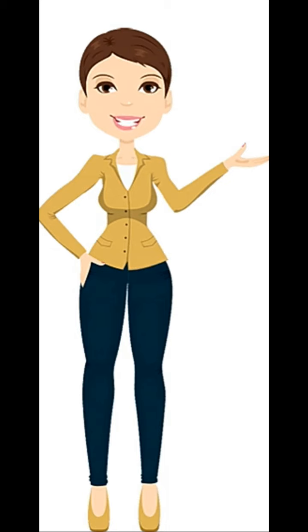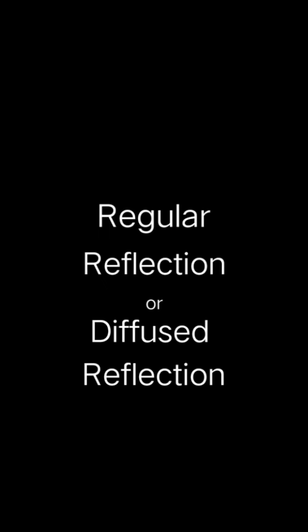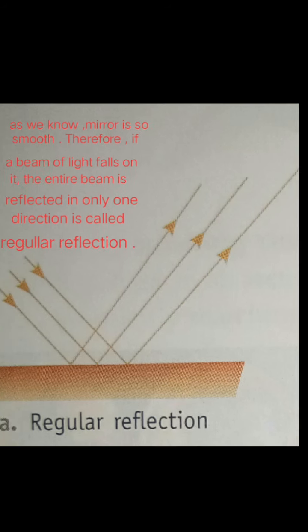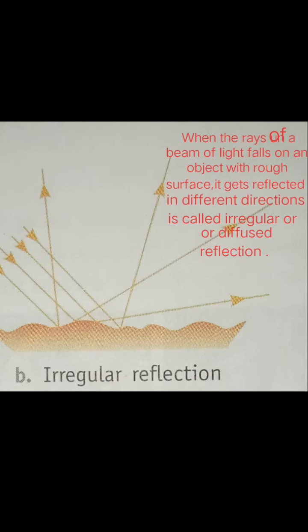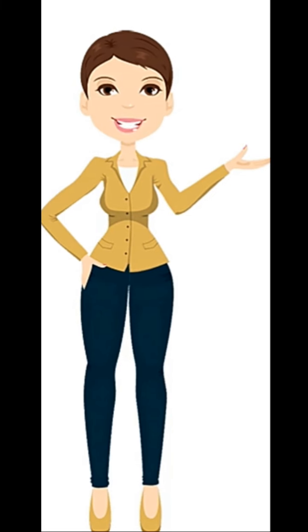And the types of reflection are regular reflection and diffuse reflection. Regular reflection: as we know, a mirror is so smooth. Therefore, if a beam of light falls on it, the entire beam is reflected in only one direction. It's called regular reflection. And irregular reflection: when the rays of a beam of light fall on an object with a rough surface, they get reflected in different directions. This is called irregular or diffuse reflection.